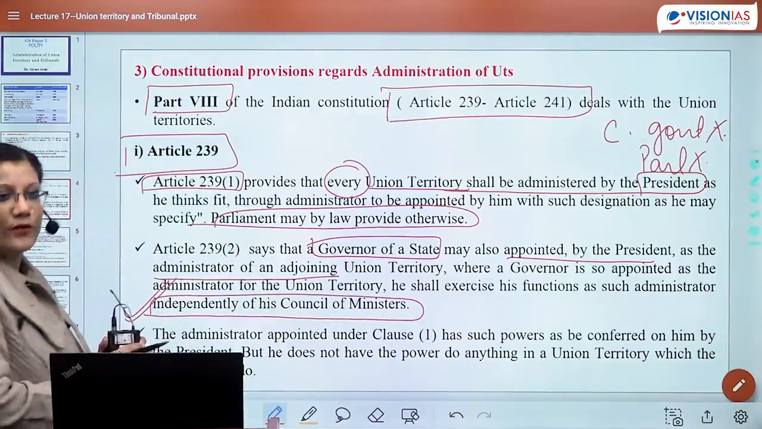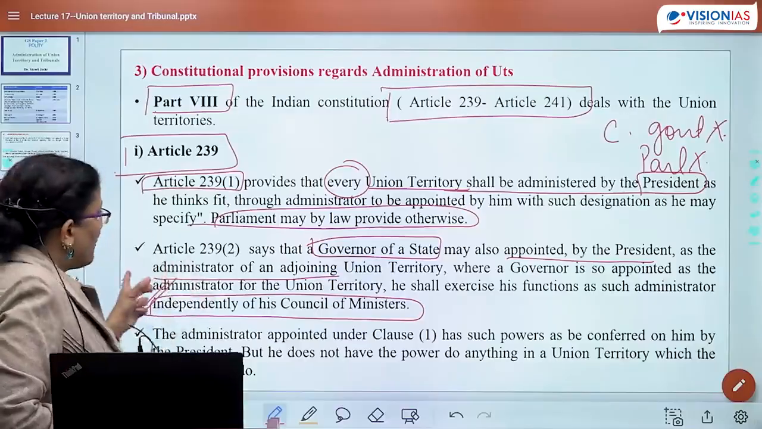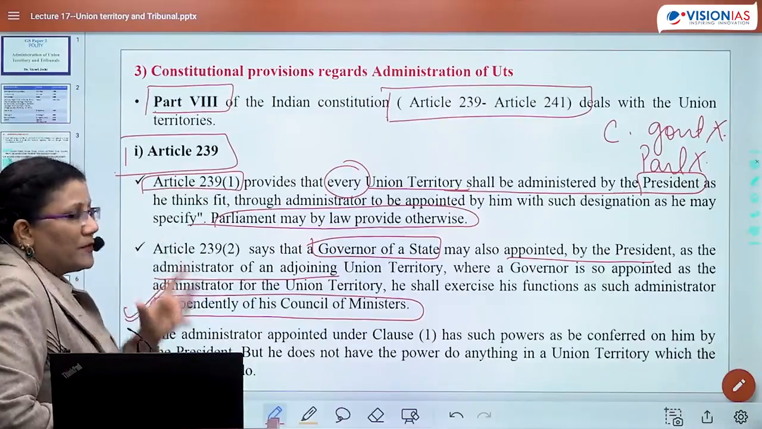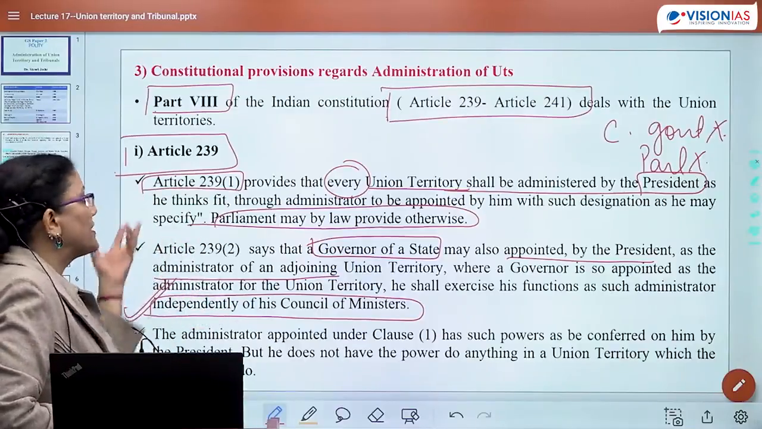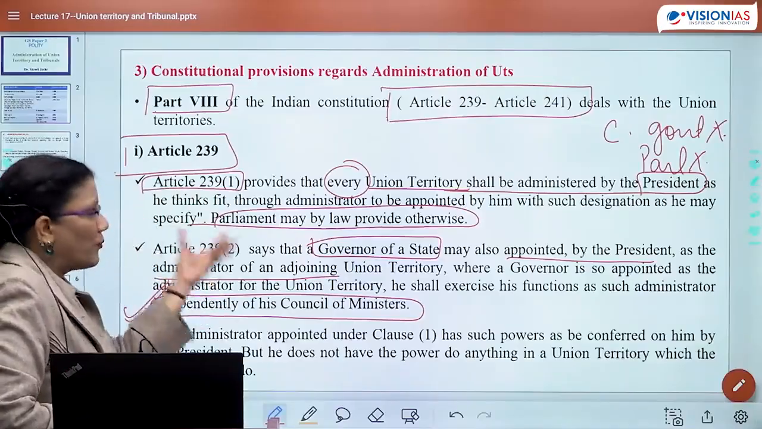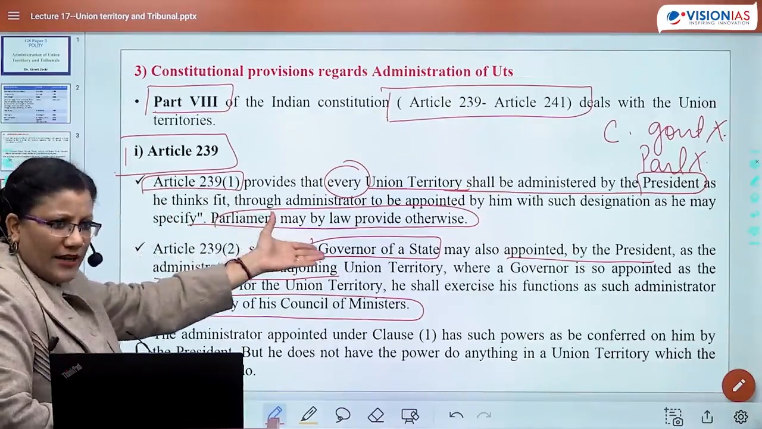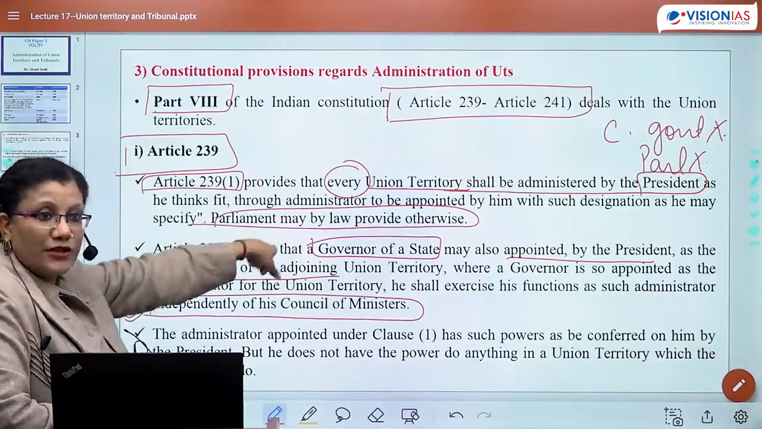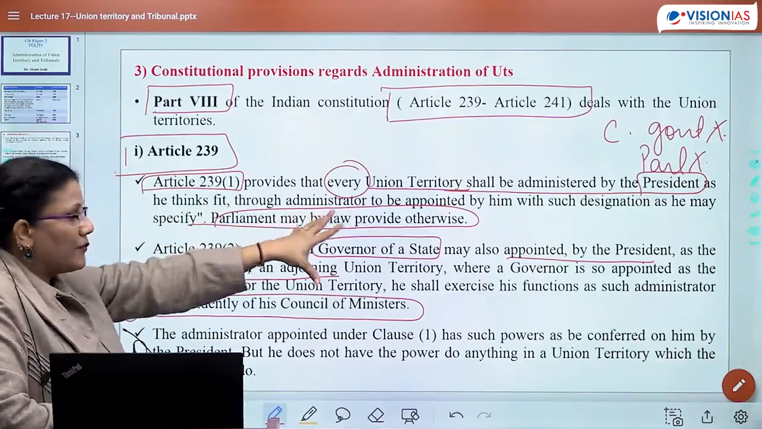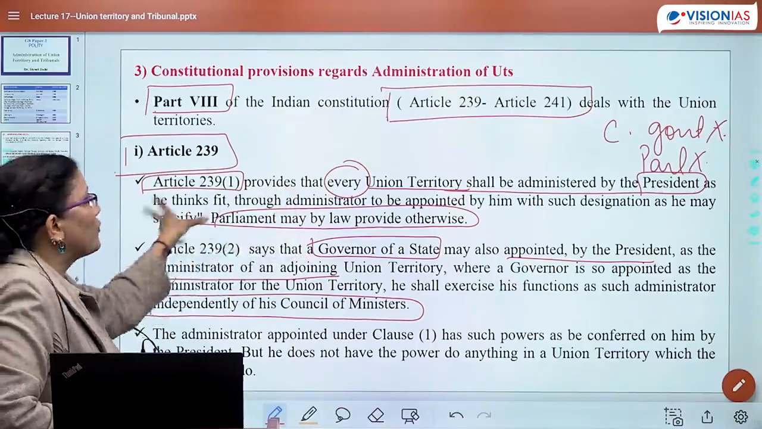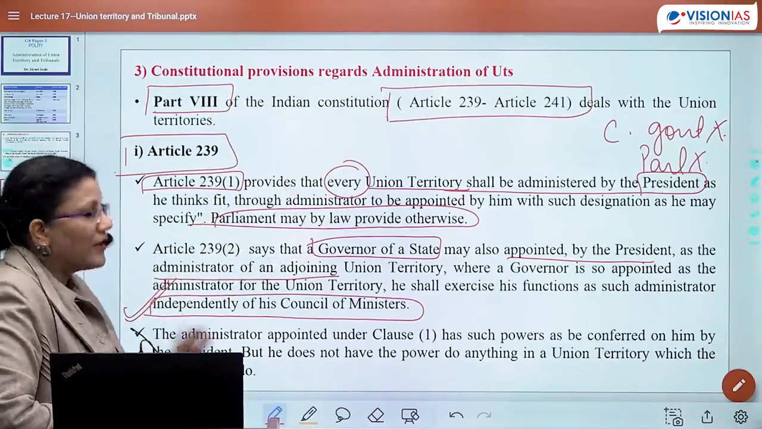A question is made on this. So the point is that if a UT does not have an administrator, of course the President is there, he is fit to appoint one, or Parliament can definitely create a law enabling the President to do this. But the administration will be by the President only, and he would be appointing the administrator, right?